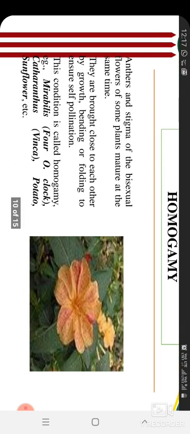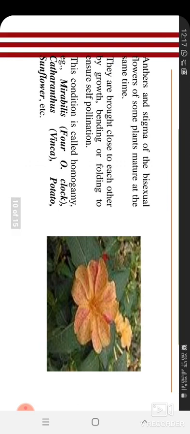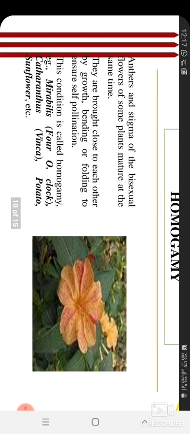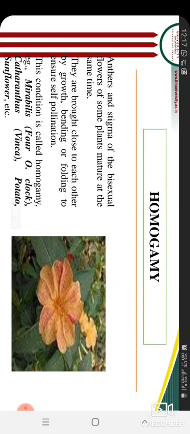If the anther and stigma of the bisexual flower of some plants mature at the same time, it's called homogamy, because due to that they are brought close to each other by growth, bending and folding to ensure self pollination.